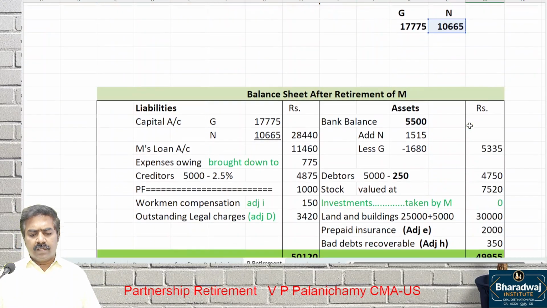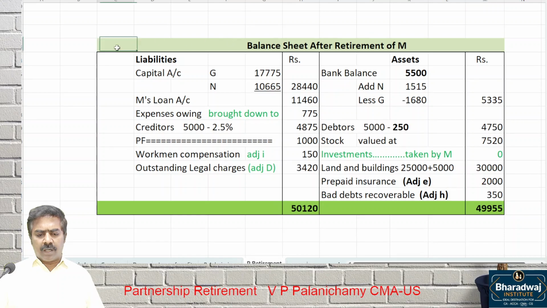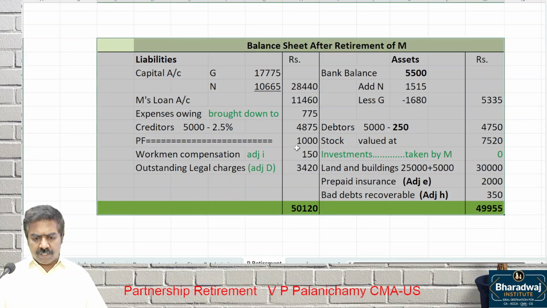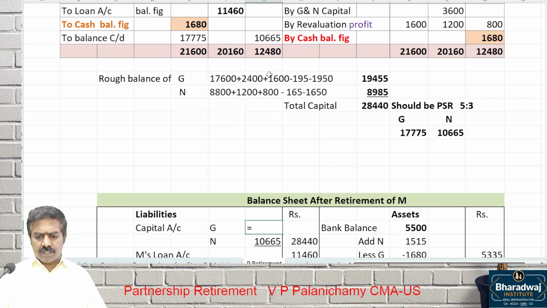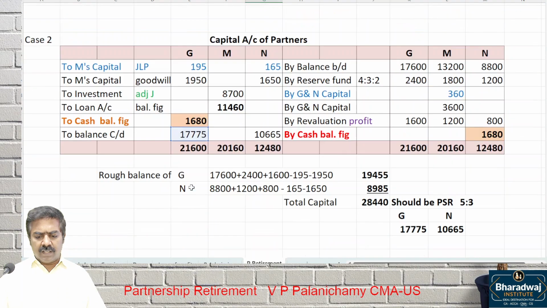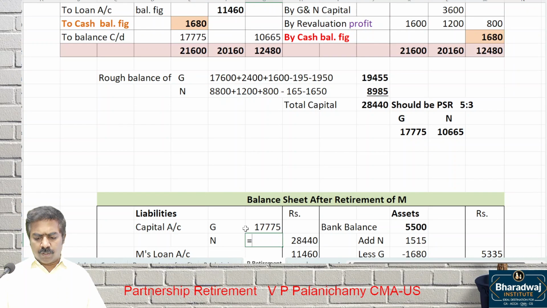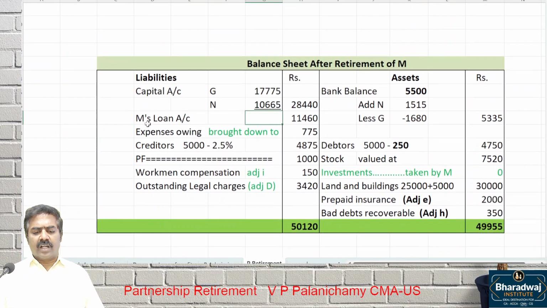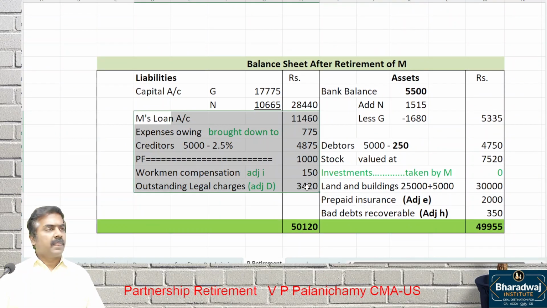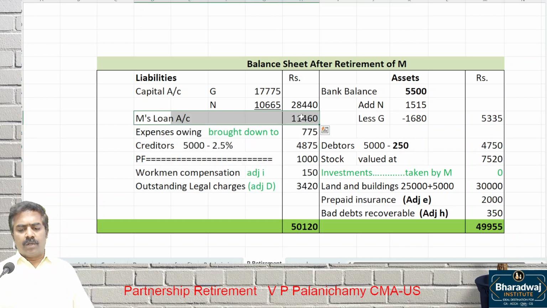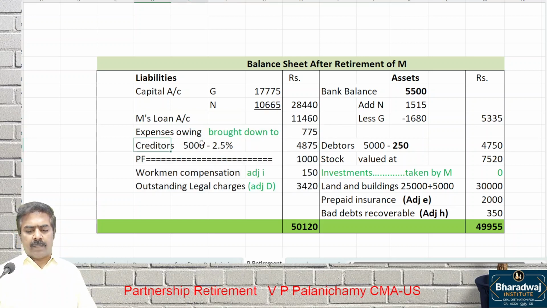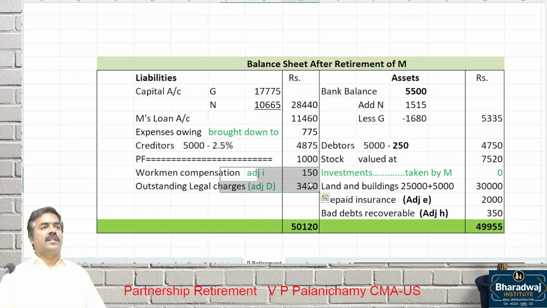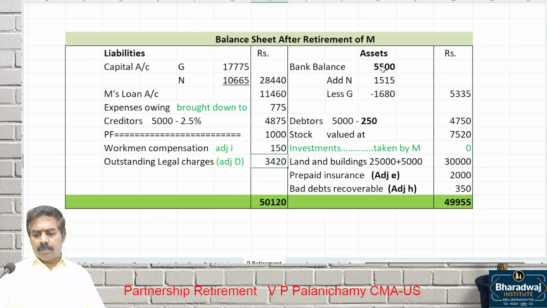Then, when preparing the balance sheet, what will be the impact? In the balance sheet, capital will change. What is going to be the capital? 17,775. And N's capital? 10,665. What about other amounts? Will it change? It will not change. M's loan will be same, expenses owing will be same, creditors will be same, PF, all other things are same.